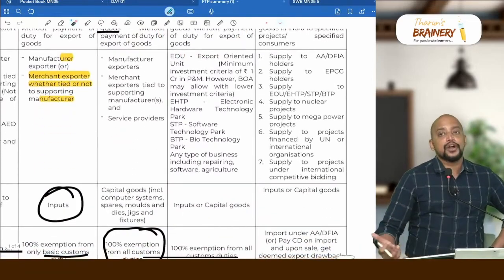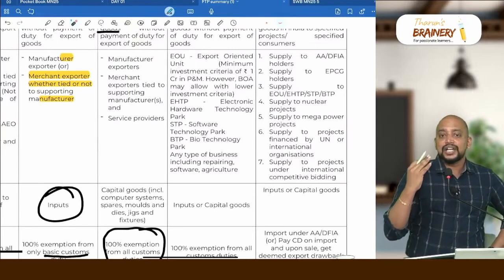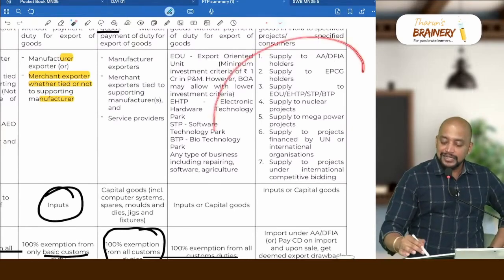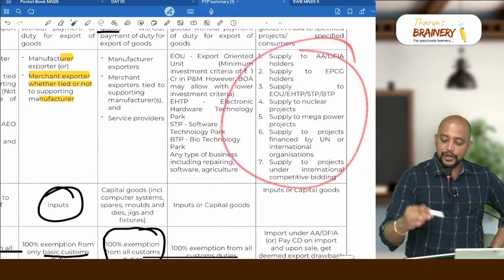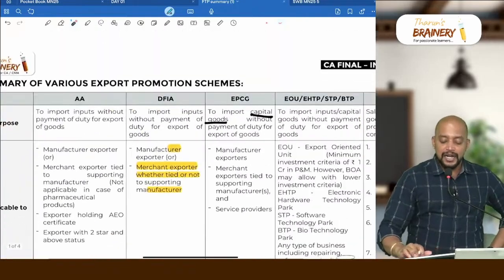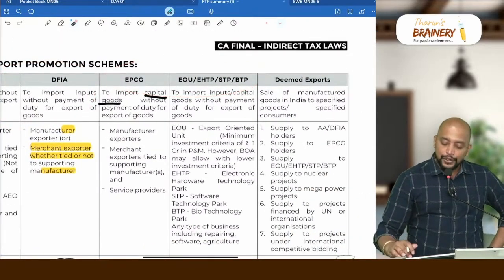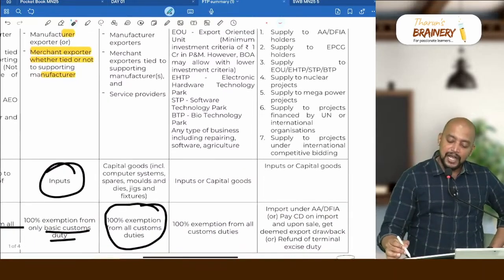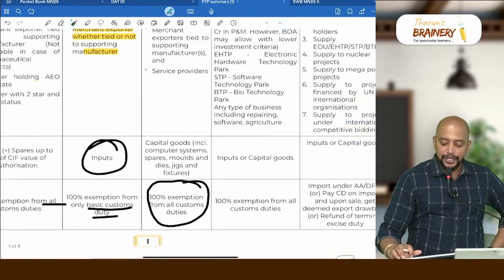Thereafter, supply to some projects. What are those projects? Nuclear power projects, mega power projects, projects financed by UN or international organization, then international competitive bidding projects. Maybe this can be asked as a theory question. What are the various deemed exports? Like that, these points can be asked. Total 7. First 3 is this column headings: sale to AA DFIA, sale to EPCG, sale to EOU. Thereafter 4 projects: mega power project, nuclear project, project financed by UN and international competitive bidding projects.